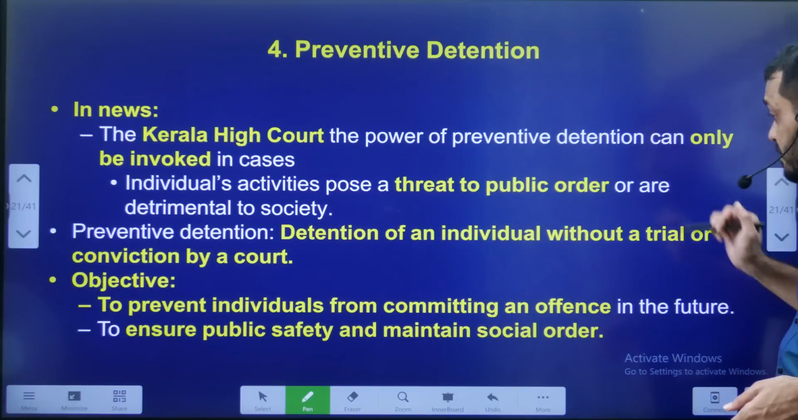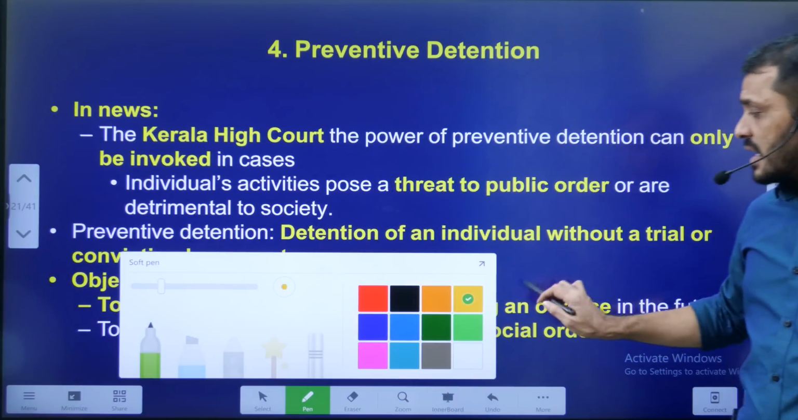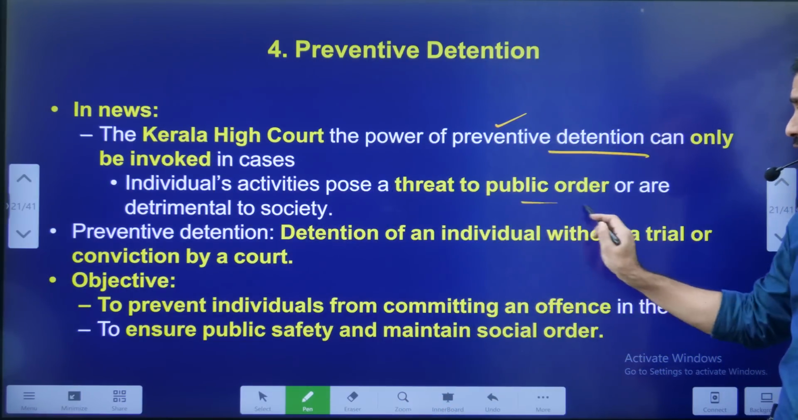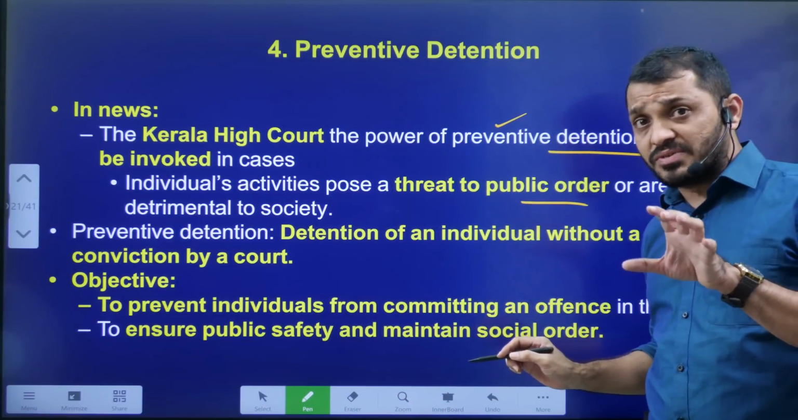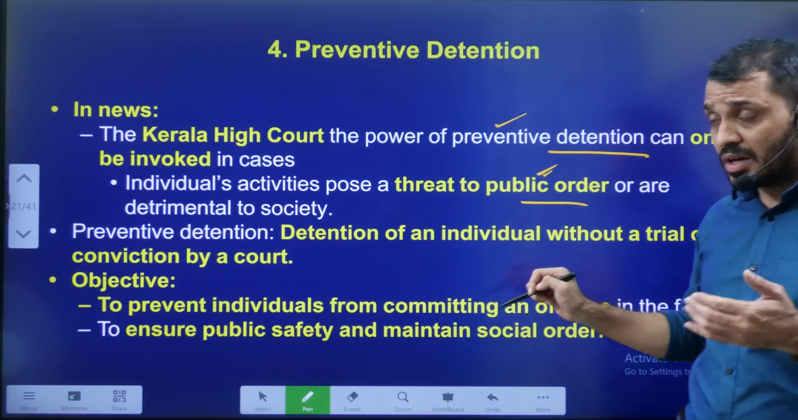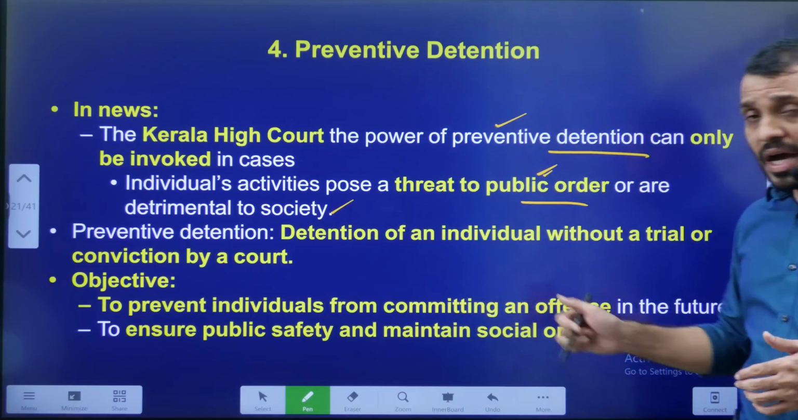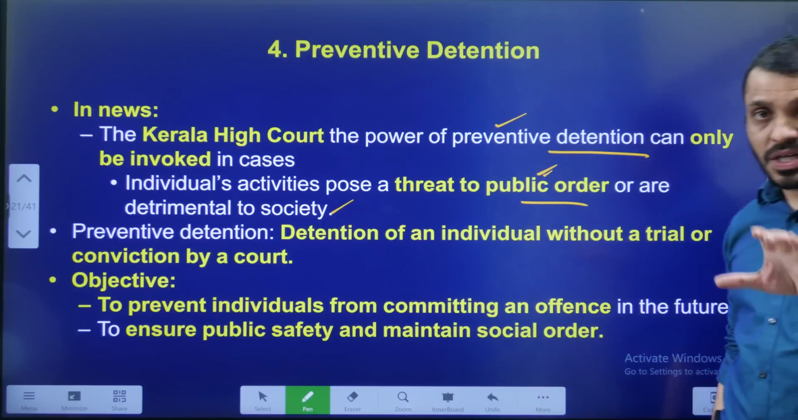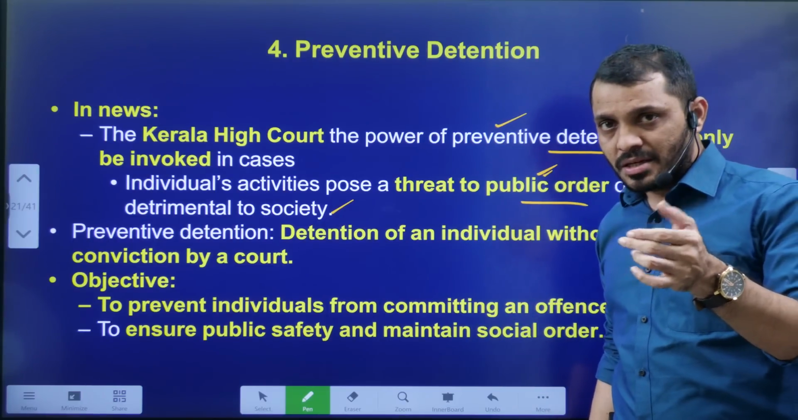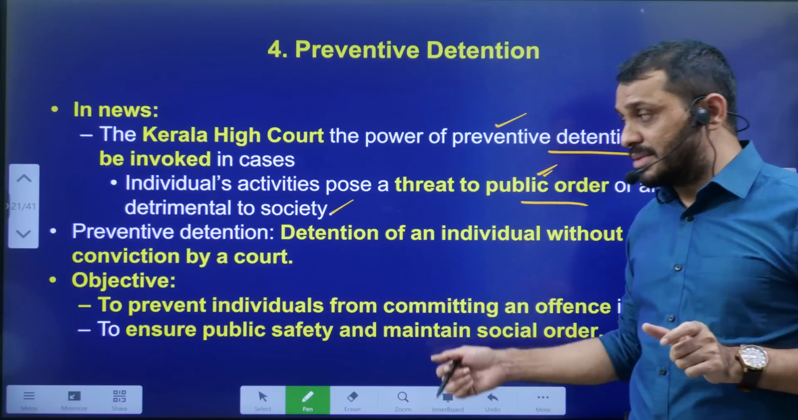Okay, now let's see. Kerala High Court was saying that preventive detention can be used only in exceptional cases where public order is disturbed or a person is detrimental or a threat to society. And preventive detention normally goes for 3 months. Beyond 3 months, you have to take the permission of the advisory committee.